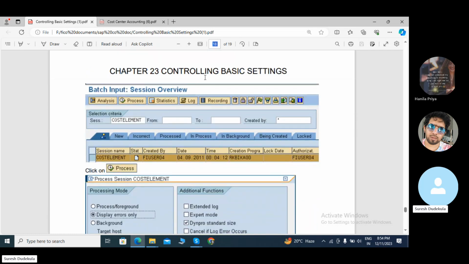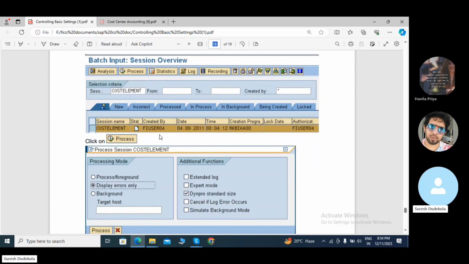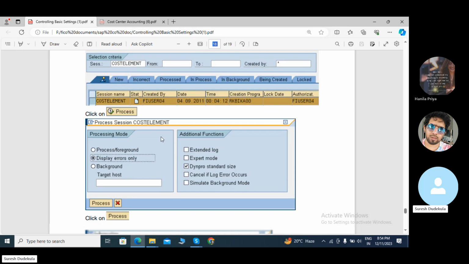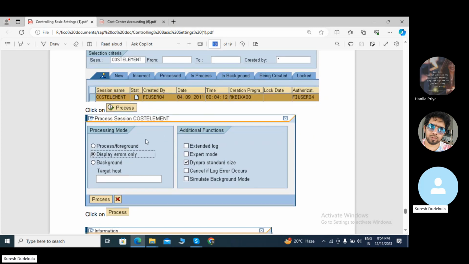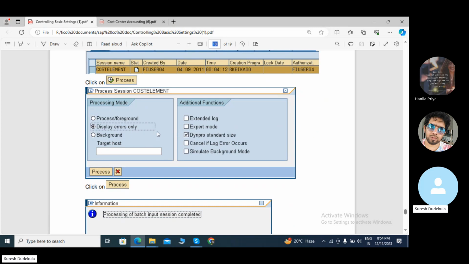This is the cost element controlling basic setting. Whatever we create in this, click on process, and we need to click on display and errors.